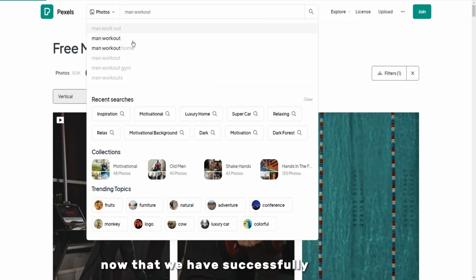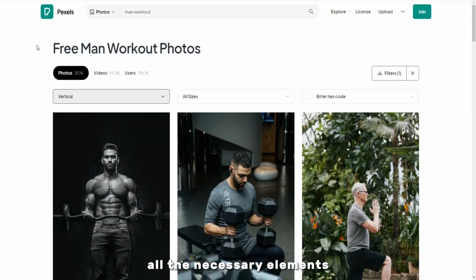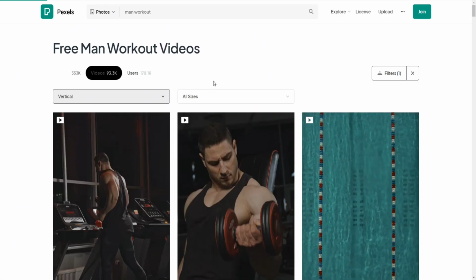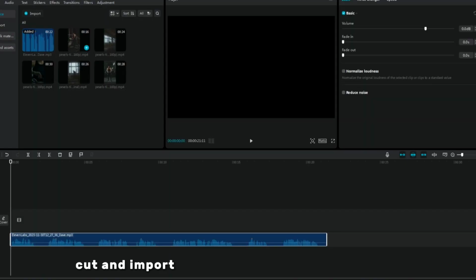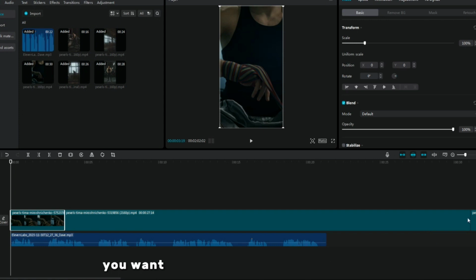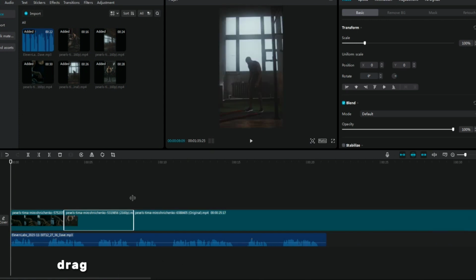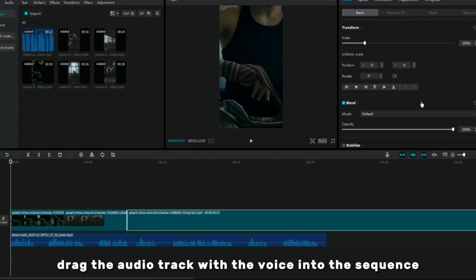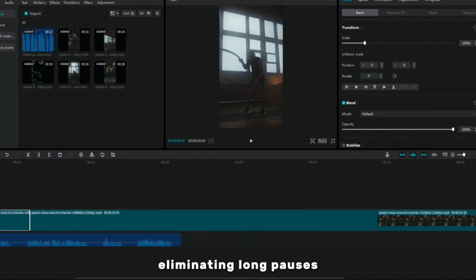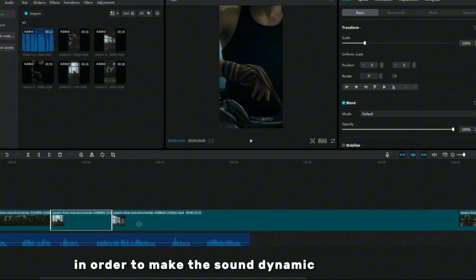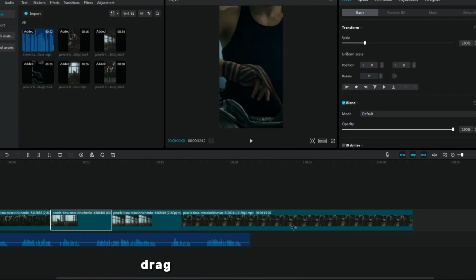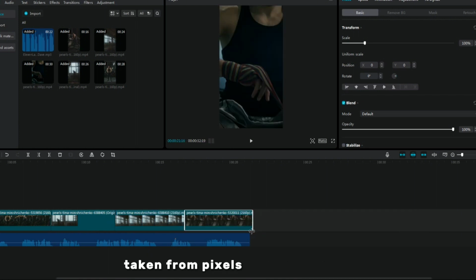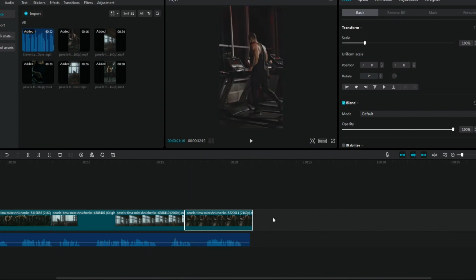Now that we have successfully collected all the necessary elements, it's time to dive deeper into the last stage of editing the clip. Let's start by opening the editor. Cut and import all the necessary fragments that you want to include in your project. Then drag the audio track with the voice into the sequence, eliminating long pauses in order to make the sound dynamic and exciting. After this important step, drag our selected video clips taken from Pexels into the project.